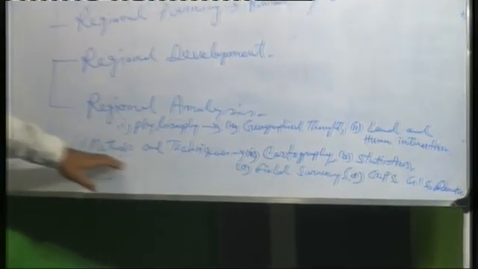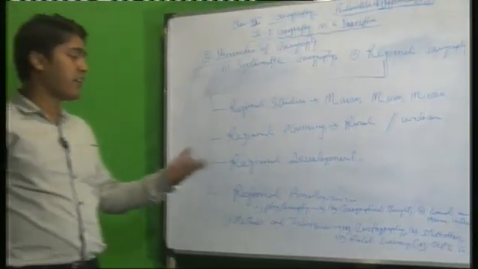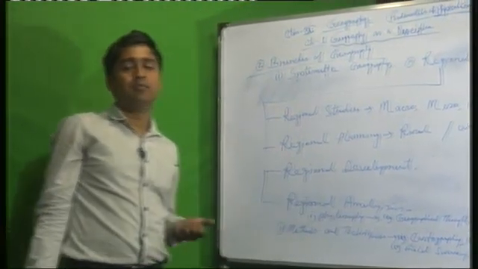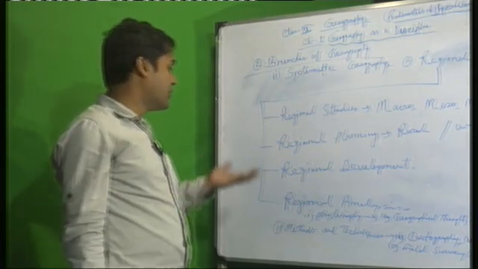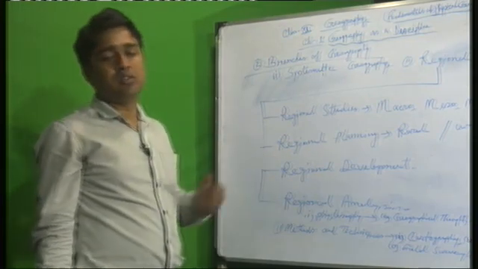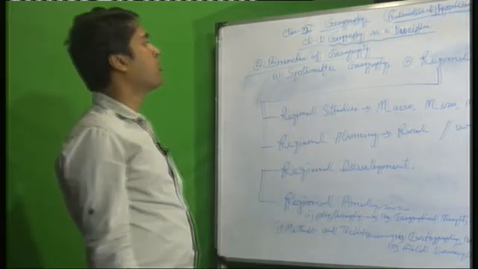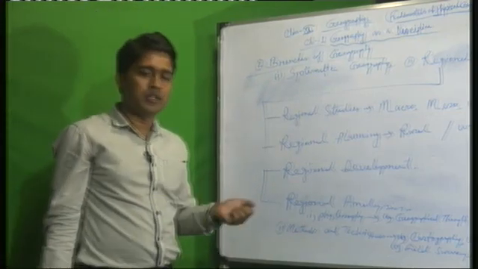So this portion, regional analysis, is also most important because it is the description part, the analysis part, that means methods and techniques. We will apply this process: cartography, statistical calculation, field survey, and with the help of GPS, GIS and remote sensing, we can understand different types of geographical conditions or geographical features. So up to this, the total first chapter, geography as a discipline, you will read at home, and in the next classes we will continue the remaining portion.